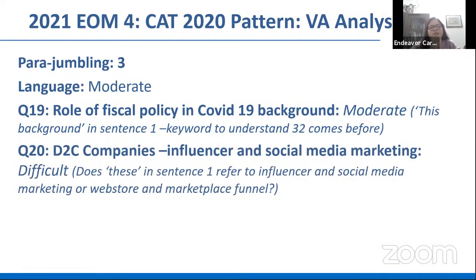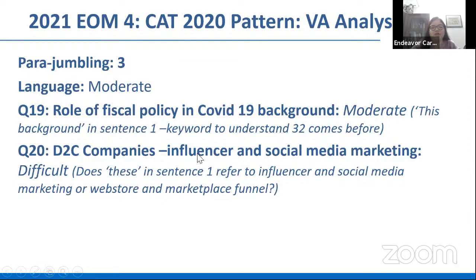The second parajumble talked of D2C companies, an influencer and social media marketing with regard to D2C companies. It was a difficult one because of this one particular pronoun in sentence one, these. There are two possible things that these can refer to.